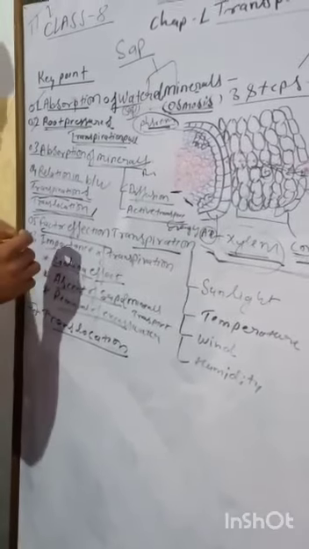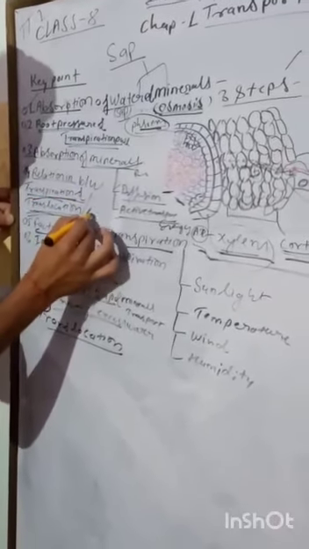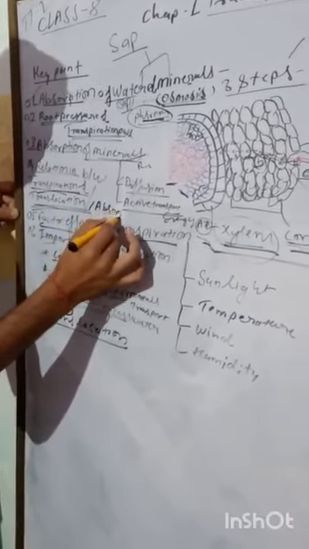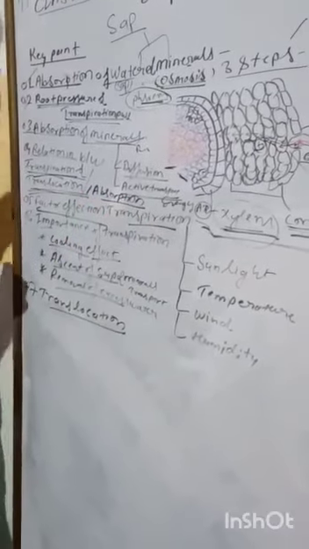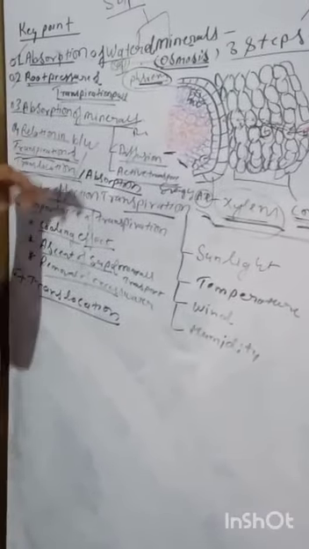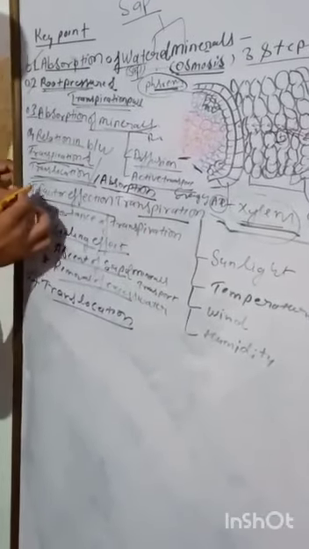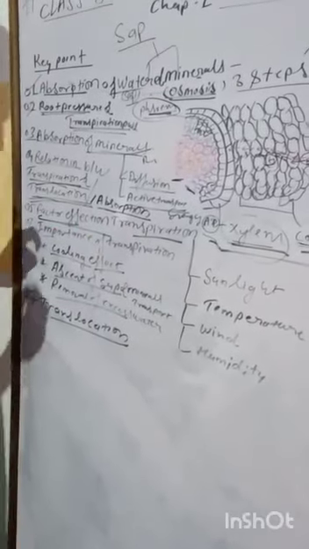Next is the relationship between transpiration and absorption. There is a direct relationship between transpiration and absorption. When more water is absorbed, more water is transpired. We can say that the more water is absorbed by the roots, the more water is lost by the leaves of the plant. Next is factors affecting transpiration.